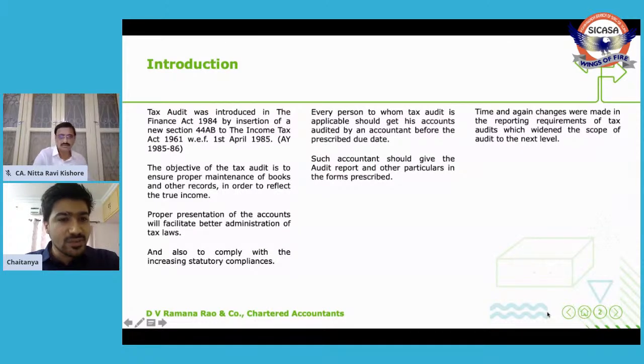That is the reason why it is first applicable for the assessment year 1985-86. The objective of the tax audit is to ensure proper maintenance of books of accounts and other records in order to reflect the true income. Proper presentation of accounts will facilitate better administration of tax laws and also help comply with the increasing statutory compliances.